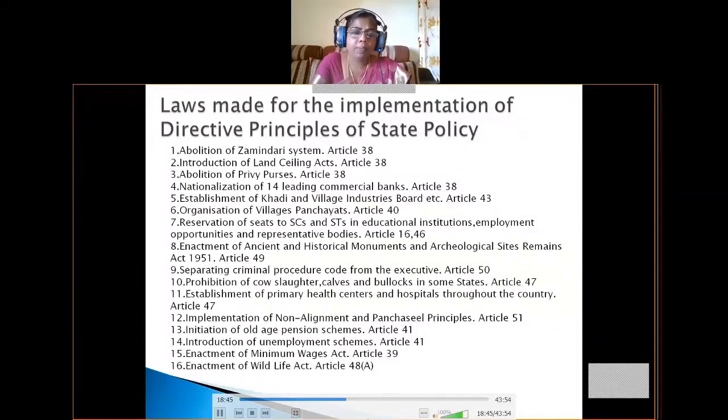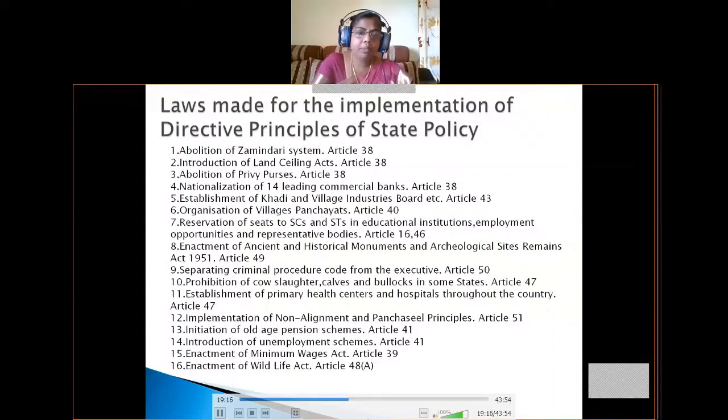Okay, so next, coming to the reservation of seats to SCs and STs in educational institutions, employment opportunities and representative bodies. These SC, ST and also BCs are very backward in education and employment opportunities. That is why reservations are provided to these category people for educational development and also employment and political opportunities.